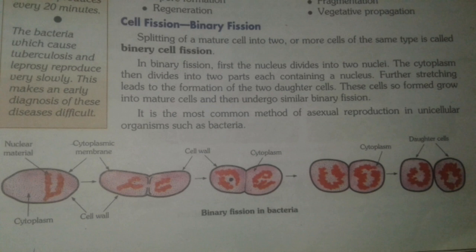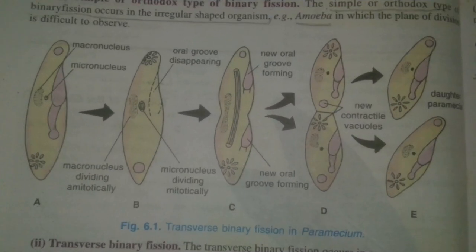First of all, the nucleus divides by amitotic or mitotic cell division. Then the division of the nucleus is followed by the division of the cytoplasm. According to the plane of fission, the following types of binary fission occur: simple or orthodox binary fission, transverse binary fission, longitudinal binary fission, oblique binary fission, and strobilation binary fission.